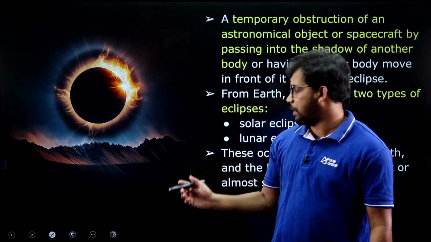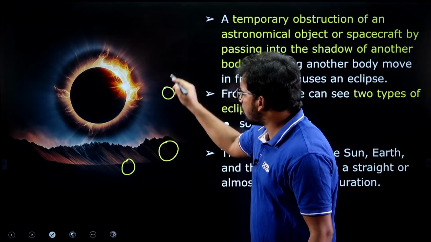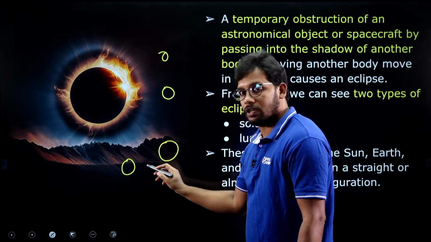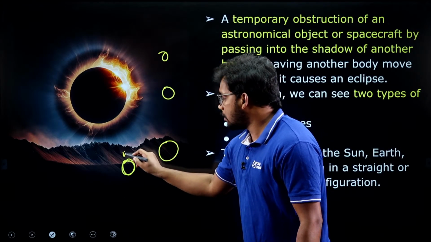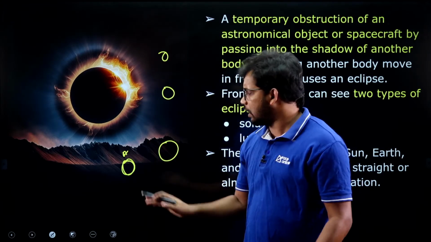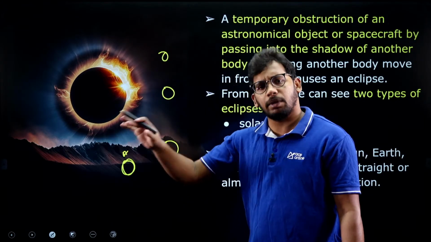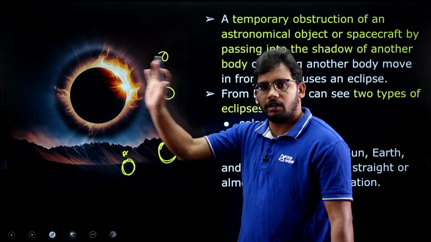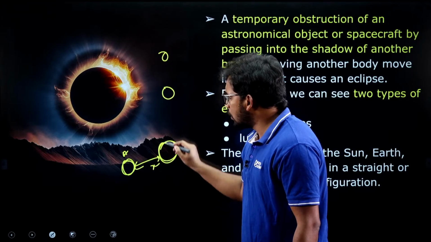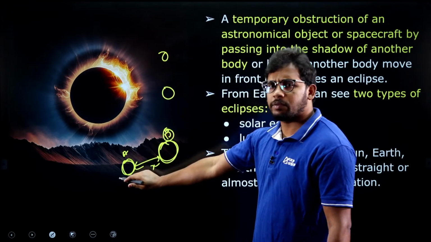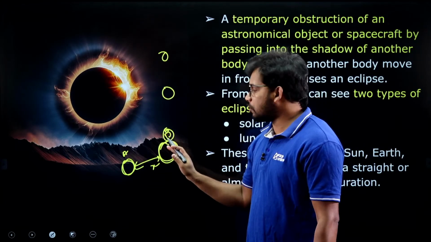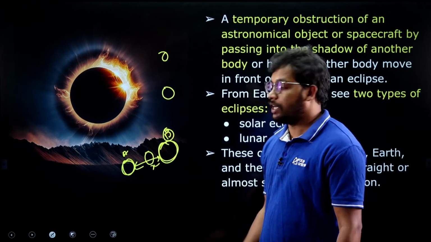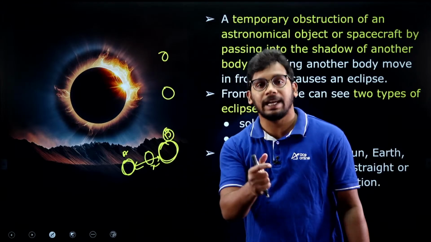So the universe has a number of space bodies, and these space bodies are located in a very scattered manner. So say, for example, this is one body in space, it can be anything. There is no need that it is only Earth. It can be any planet, it can be any star, it can be any space object. So if there are two space objects located at some distance x, right? So this is body A, and then this one is object B. Any temporary obstruction made by another space object between these two is called an eclipse, right?